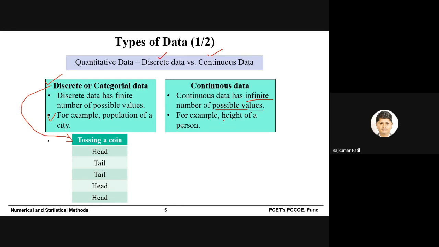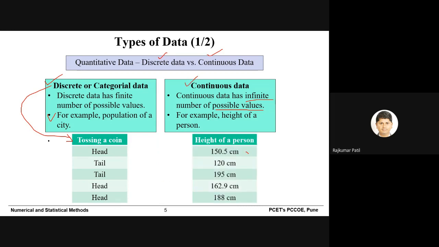If you start measuring the height of people in Pune city, everybody may have a different height value. So that is very difficult to count, or we can say it will take any value between the given range. That's why we call it continuous data.